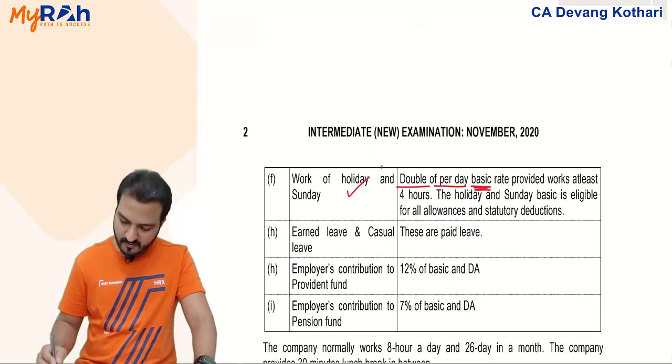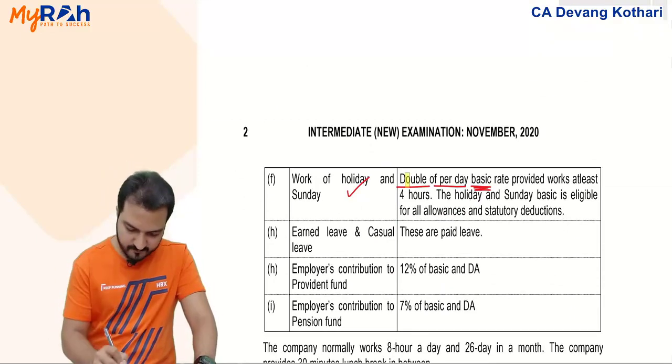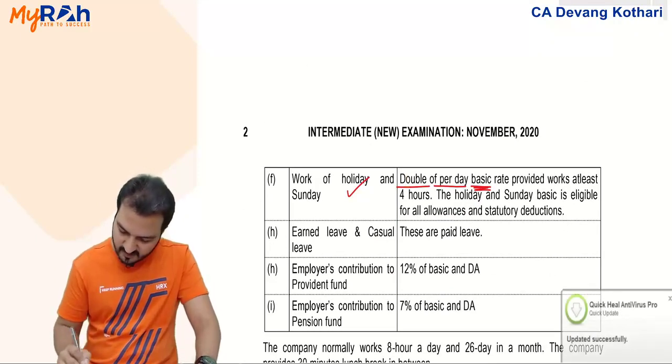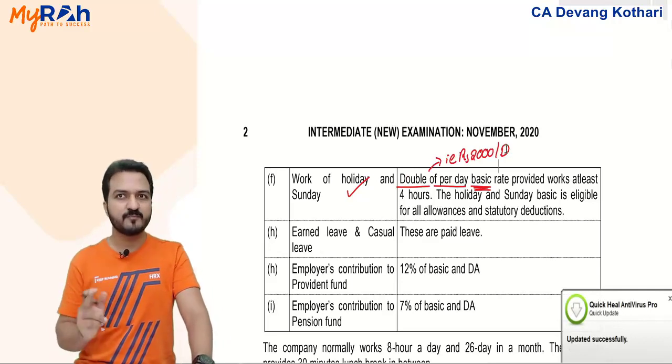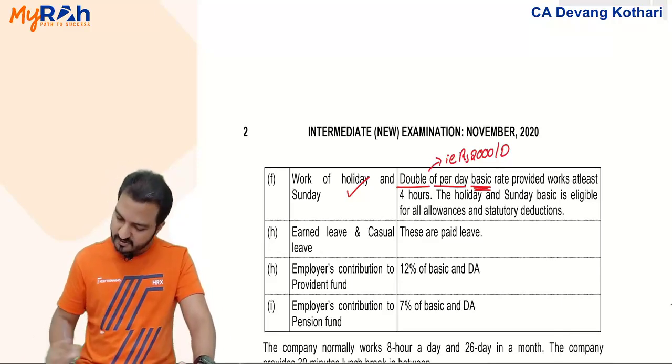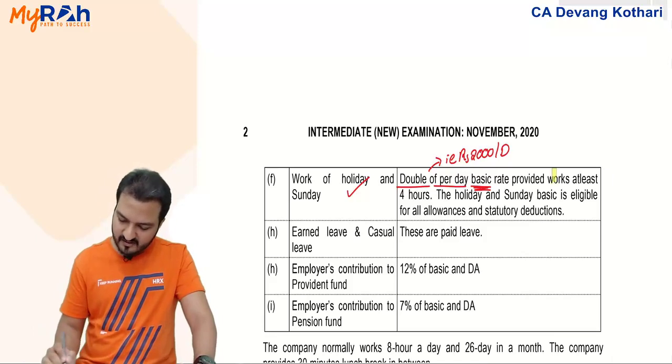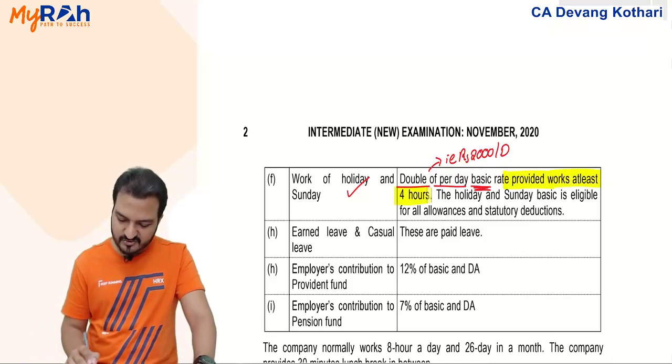Yeah. I'll just mention that here, double per day basic rate, that is 2000 per day, because basic rate was 1000 per day. Double of the basic rate is 2000 per day, but you pay that provided he works at least 4 hours.